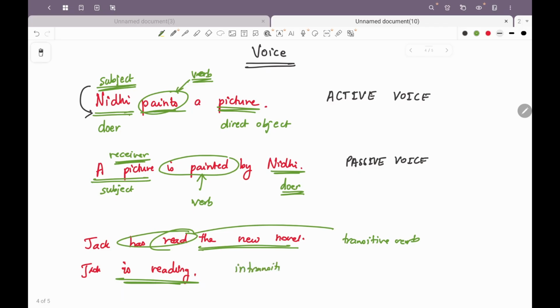Why? Because we do not need a direct object in this case, right? So in case of active voice, the verb can be a transitive verb, it can also be an intransitive verb. But in passive voice, only intransitive verbs can be used.